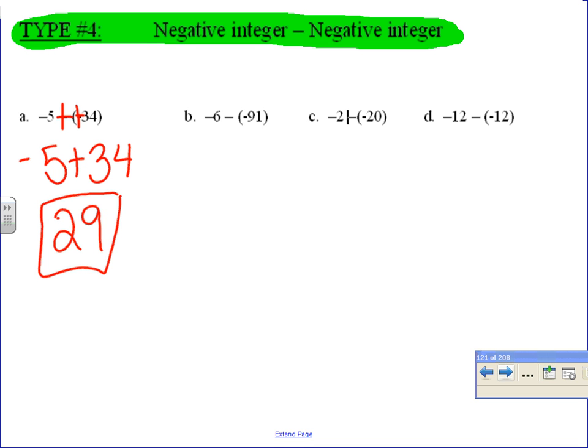So which ones are this type? All of them. Yep. They're all add the opposite. I'm just giving you a shortcut because, look, even this one is add the opposite. They both become pluses. The shortcut that I gave you is when you have two negatives back to back, they become a positive. They're all add the opposite, which is the same thing as saying if there's two negatives back to back, it becomes a plus.